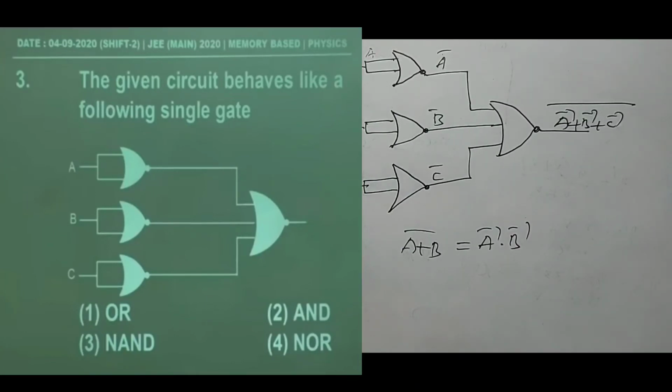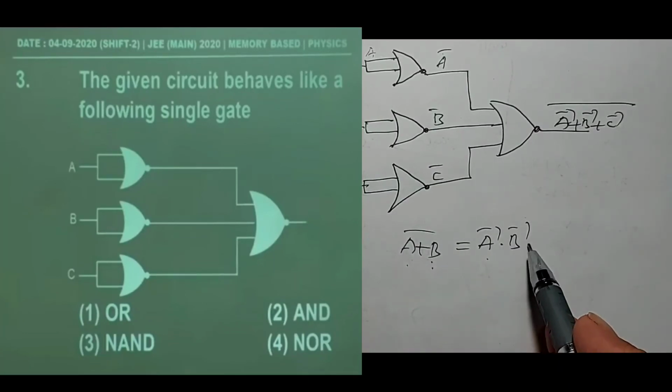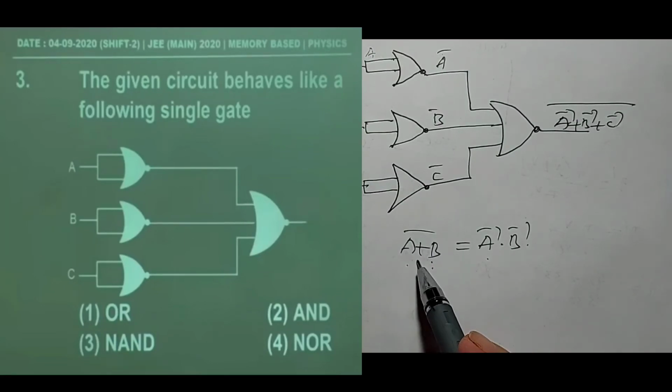So here also, this is A and this is B. This comes out as A bar and B bar. That means A complement and B complement. That means A is inverted as A bar, B is inverted as B bar. And here the OR gate is replaced as an AND gate.